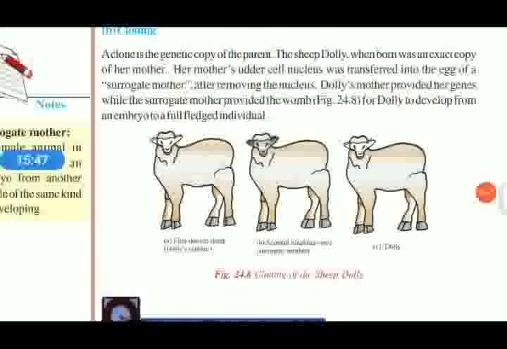We first cloned it, and the international court restricted cloning in humans because it results in a lot of problems in human life. Suppose a boy is cloned and there may be two identical ones. It also makes many problems.